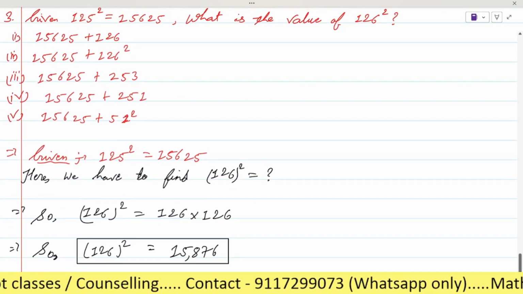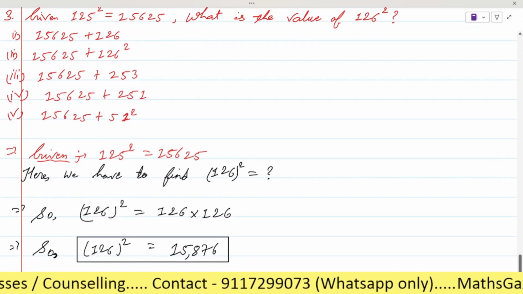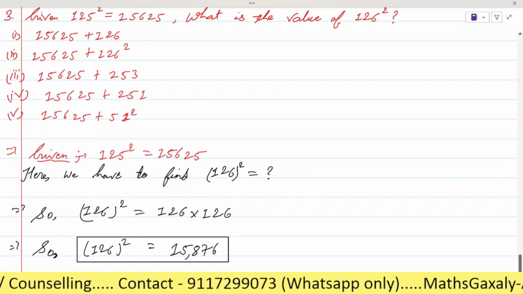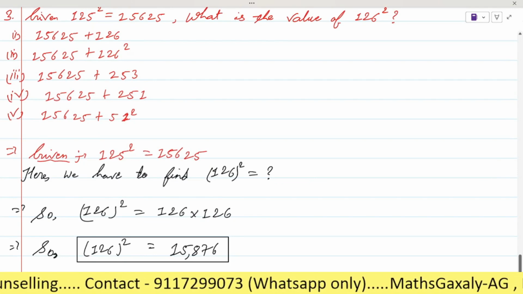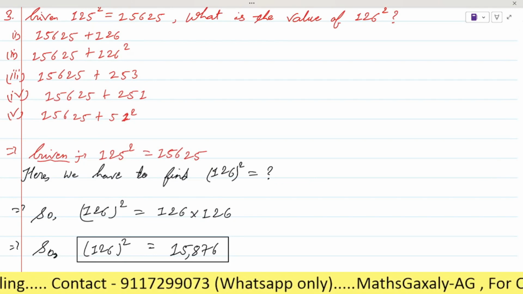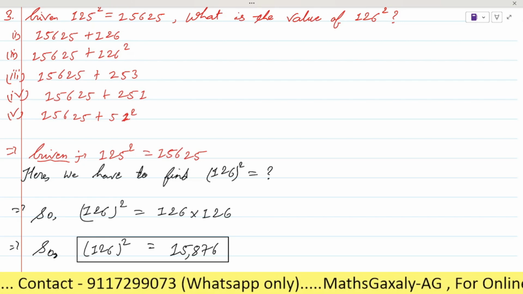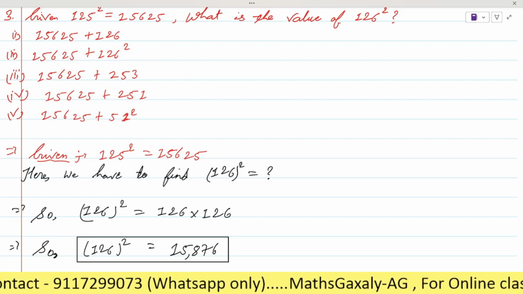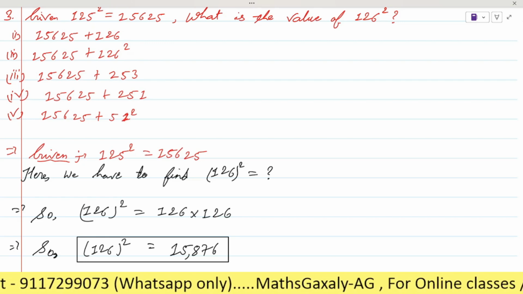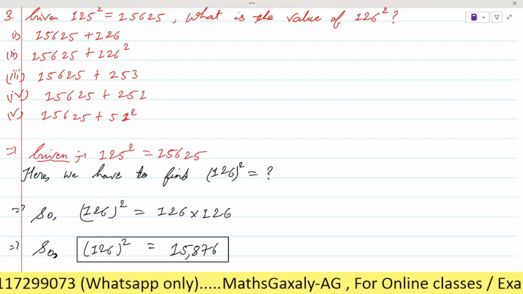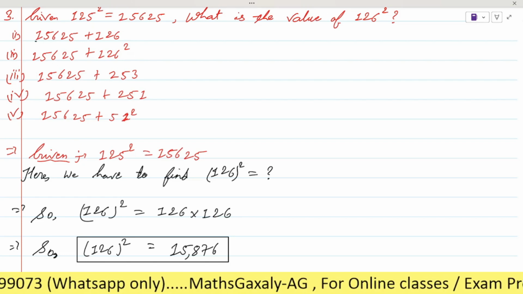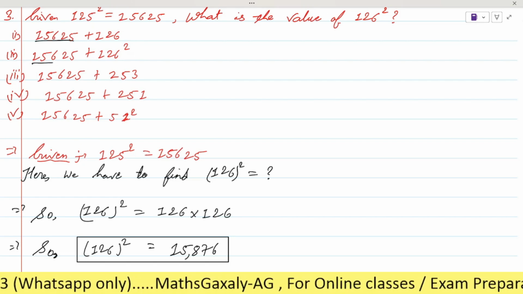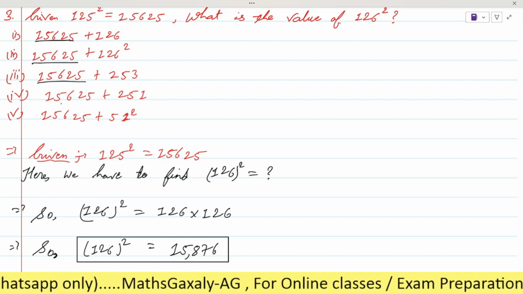Now let's check the options. Is there any option in this form, 15,876? No, sir. But when you focus on the options, you will get one thing: 15625 is in every option, right?